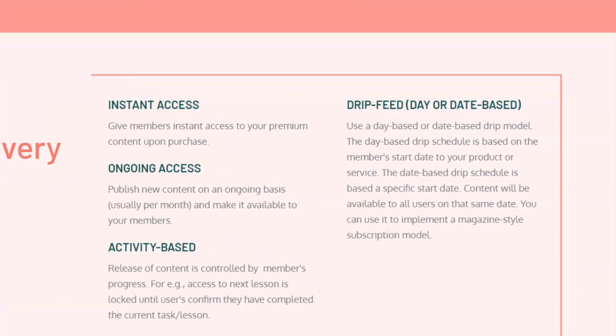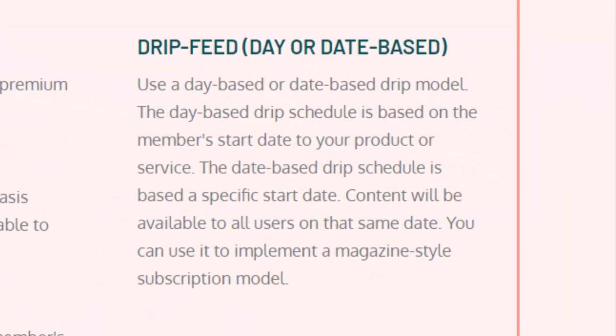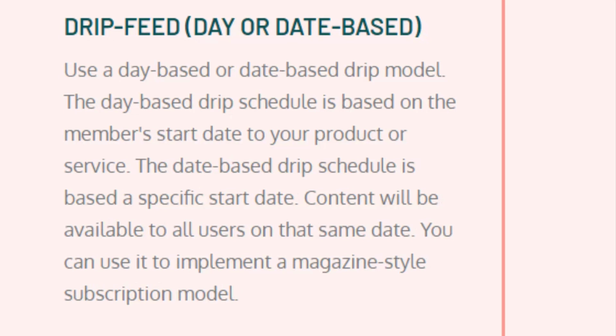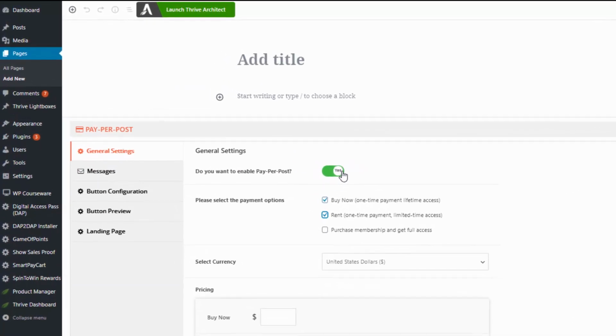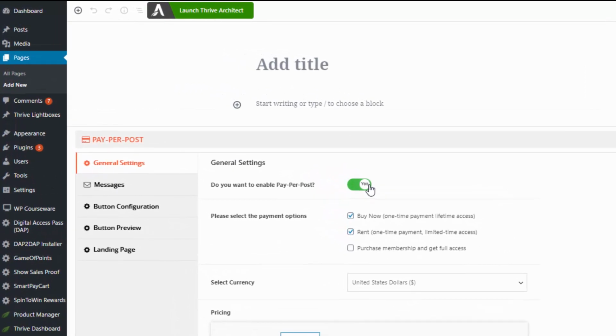Number four, drip feed content. You can use day-based dripping or date-based drip model. The day-based drip schedule is based on members' start date to your product or service. The date-based drip schedule is based on a specific start date. Content will be available to all users on the same date. You can use it to implement a magazine-style subscription model. DApp even supports Netflix-style pay-per-post model where you can offer your content for rent or for purchase.